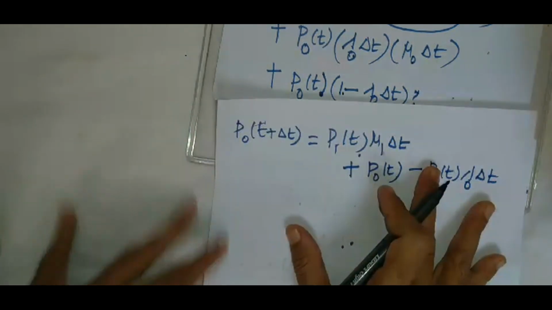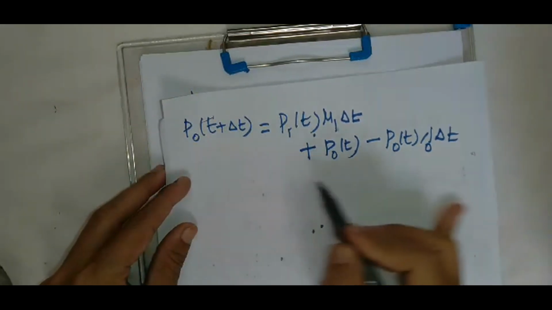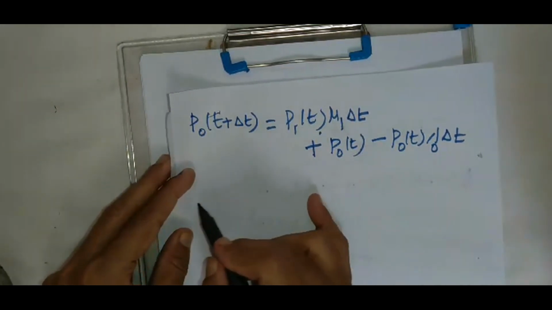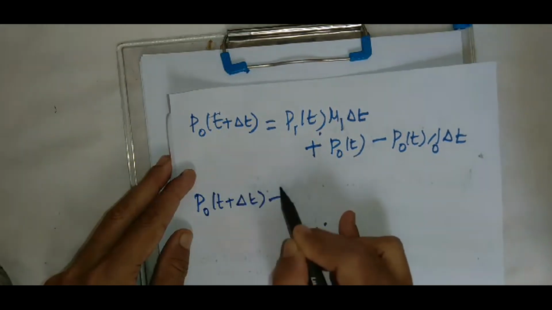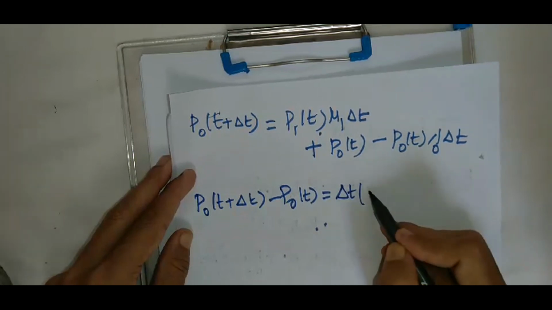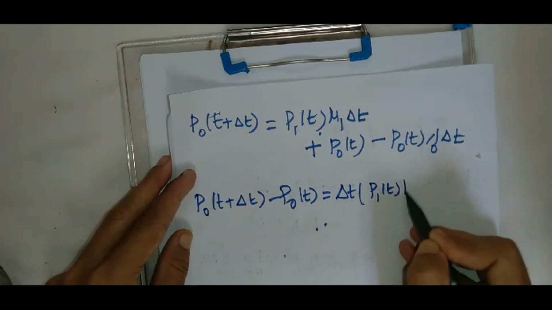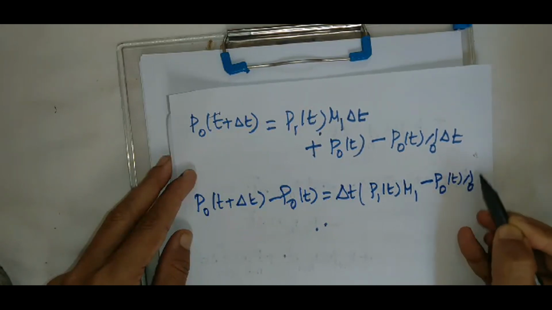Now if we collect the terms independent of delta t to the left hand side, P naught of t plus delta t minus P naught of t equal to delta t into P1 of t into mu1 minus P naught of t into lambda naught.